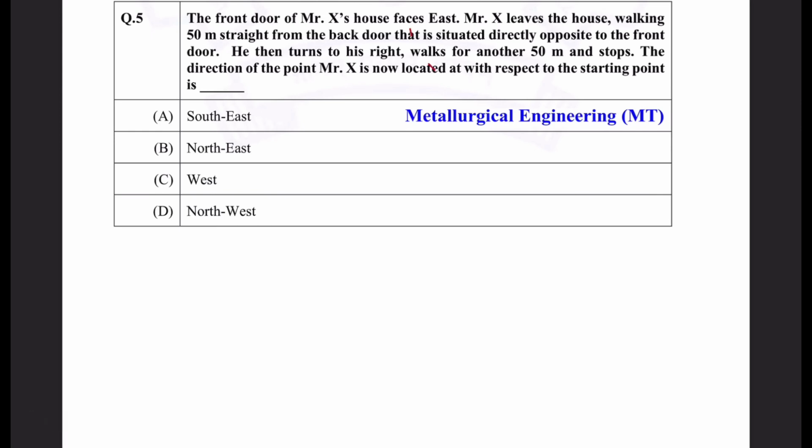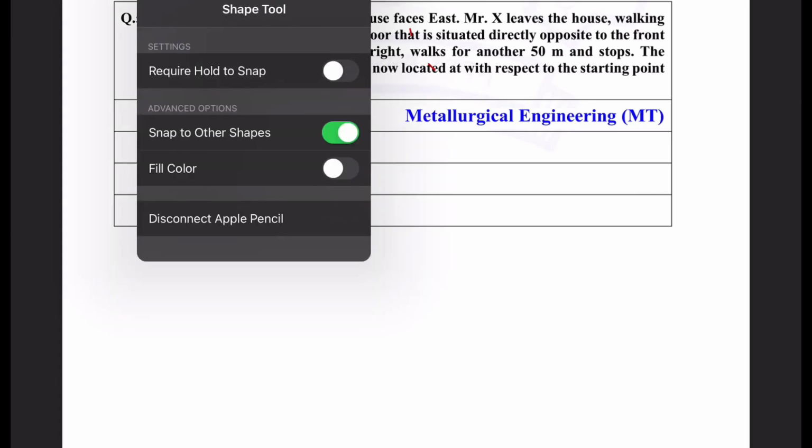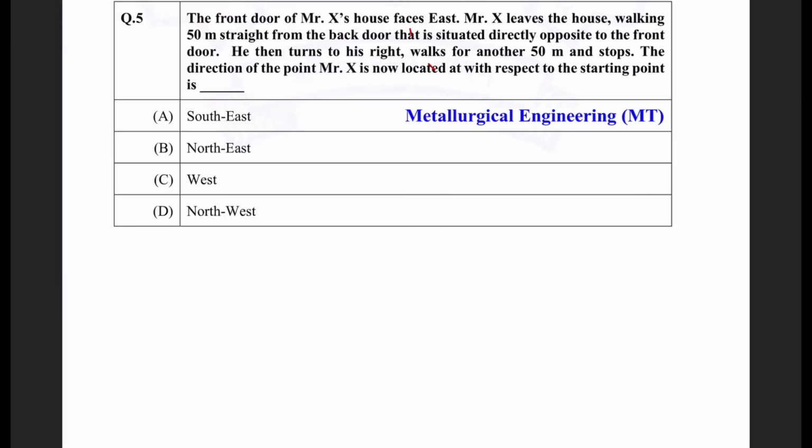Okay. Now this question is based upon direction. So you know that when we have to solve a question based upon direction, what we should do? We should draw a map, right? Representing north and direction. Okay. So according to the question, Mr. X has a house and this house is facing towards east. It means the house is situated on the west, right? Then only there is a possibility.